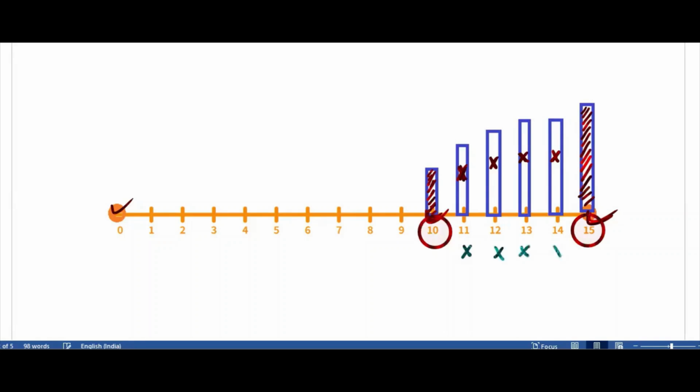The only thing you need to decide is whether it is the earliest or the latest. Latest means as late as possible. We say this is the latest mobile. Latest mobile means, out of all those mobiles, I'm talking about the phone, cell phones. We say mobile, that's a separate thing. So out of all those, this is the latest. Latest means as late as possible. This is nearest to us, but this is latest. That way you need to interpret. So latest is not 10, latest is 15 here, earliest is 10. So you need to decide between 10 and 15.